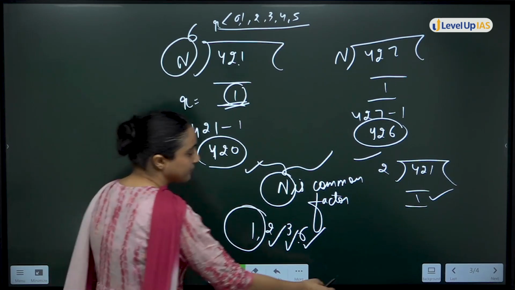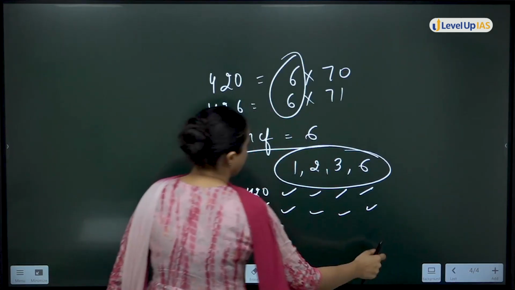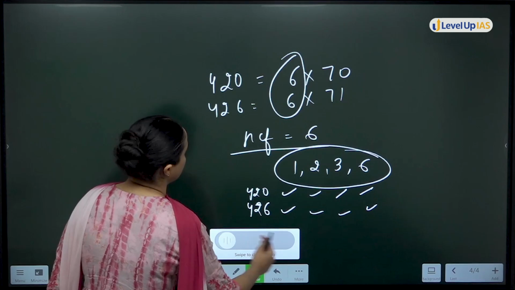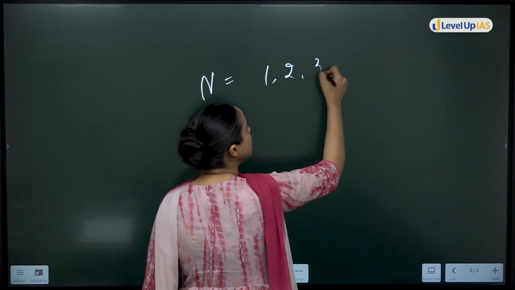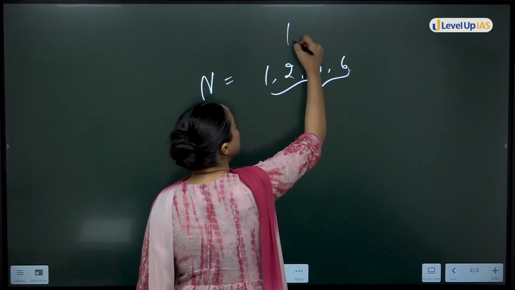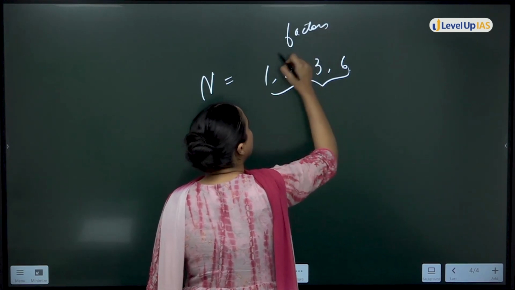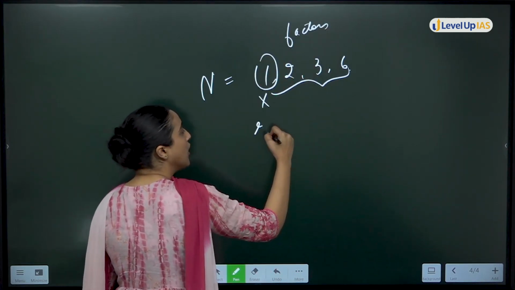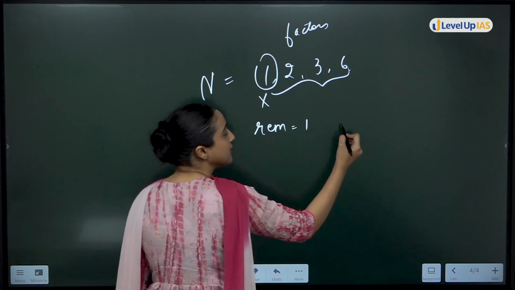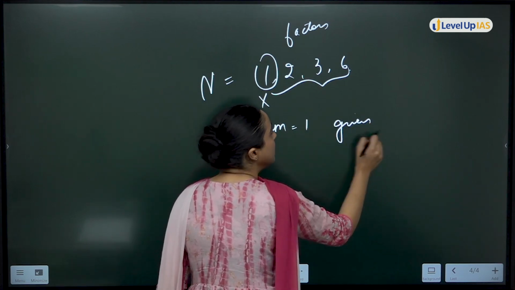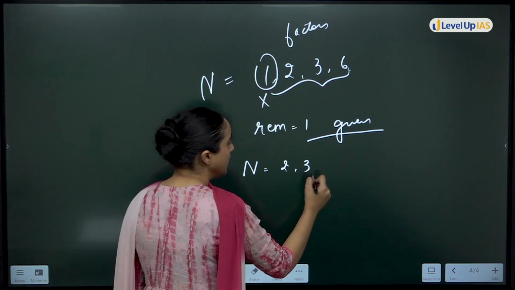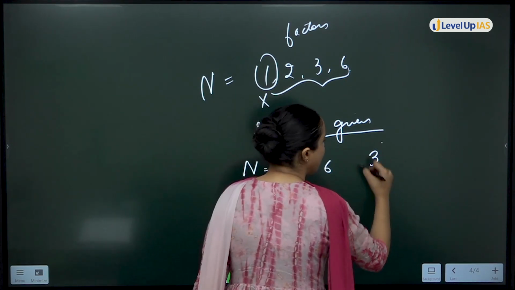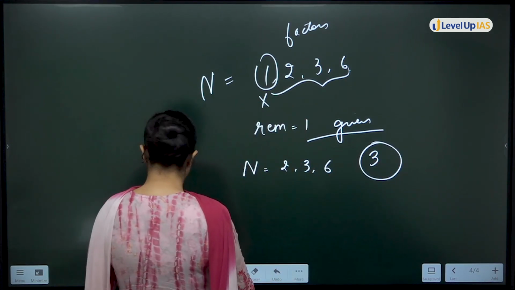Although the factors were 1, 2, 3, 6, 1 is not possible because the remainder should be 1, as given to us. So the only possible values for n are 2, 3, 6. 3 values are possible.